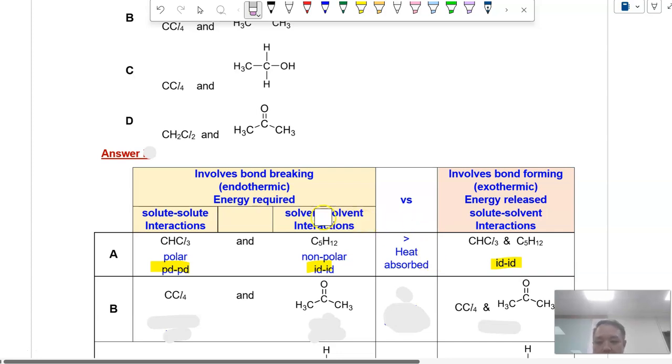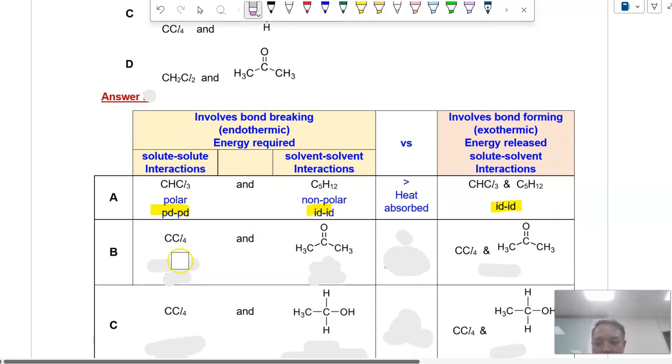So A is not the correct option. What about B? You have CCl4. CCl4 is non-polar. Why? Although it has polar C-Cl bonds, it's tetrahedral in shape, so the dipole moments cancel out. So it's non-polar and only has IDID. In this case, your propanone, with a C double bond O, is polar, and there's no other polar bond, so you have a net dipole and PDPD. So again, you have a non-polar and a polar substance, and the only interaction you can form is IDID.